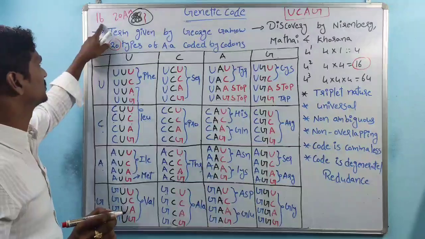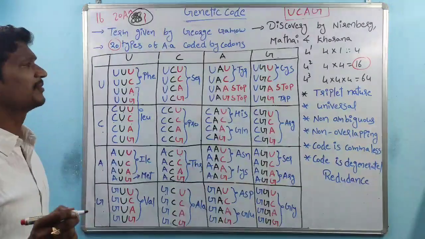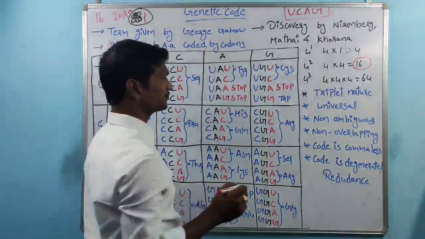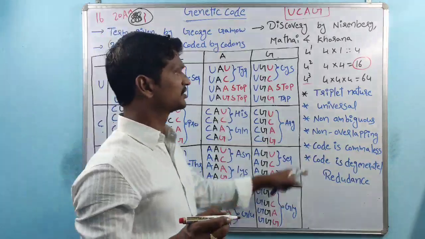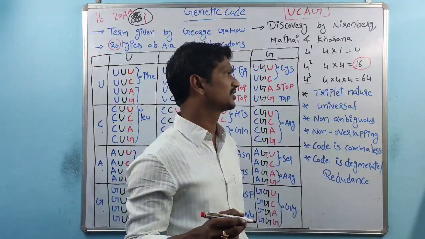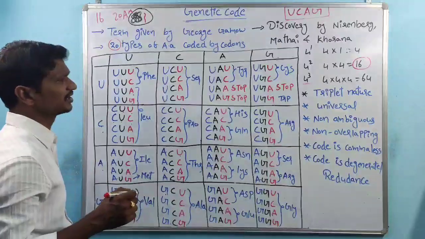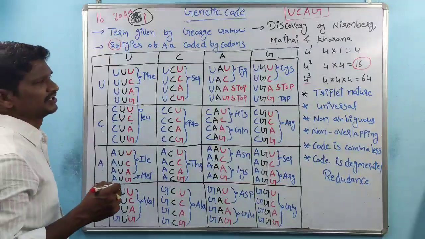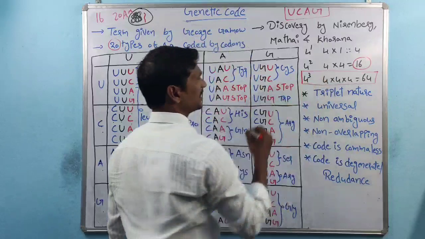And the next one is 4 cube: 4 into 4 into 4, a total of 64 codons. The 64 codons code for 20 amino acids.